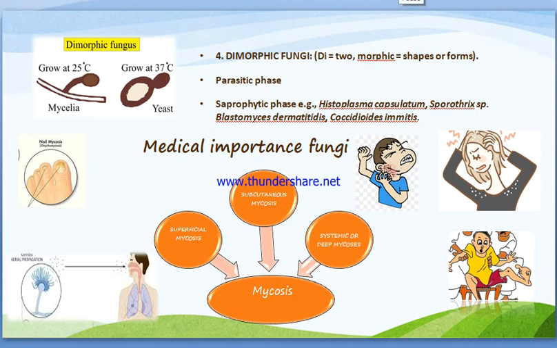Now we are going to see superficial mycosis. These infections occur on the body surface. In other words, these are surface infections, that is infection on mucosa, skin, hair, and nails. They usually don't involve underlying or deep tissue infection.